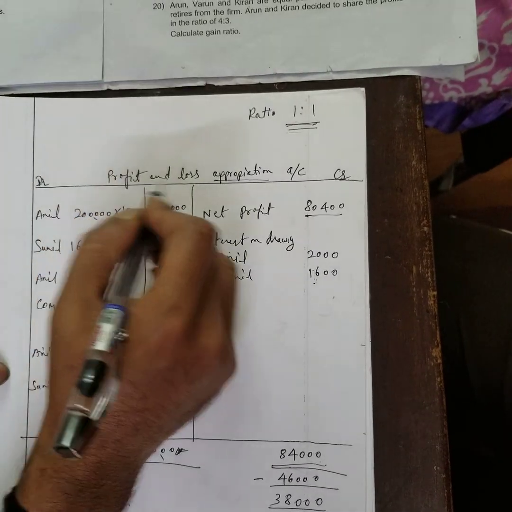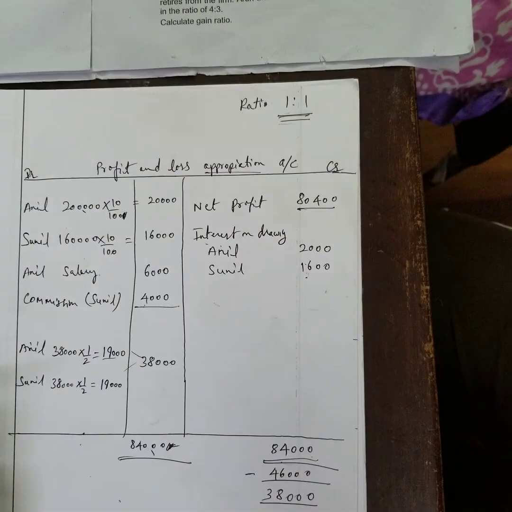This is the profit and loss appropriation account. This comes for 6 marks.